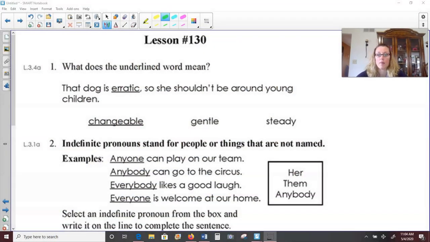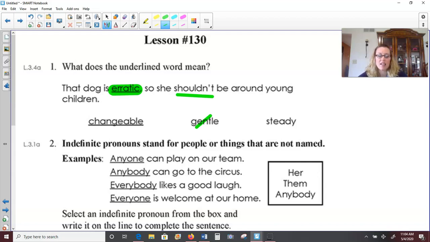Take a look at number 1. What does the underlined word mean? That dog is erratic. So she shouldn't be around young children. Erratic. What does that mean? Well, if she shouldn't be around young children, that probably doesn't mean she's gentle.